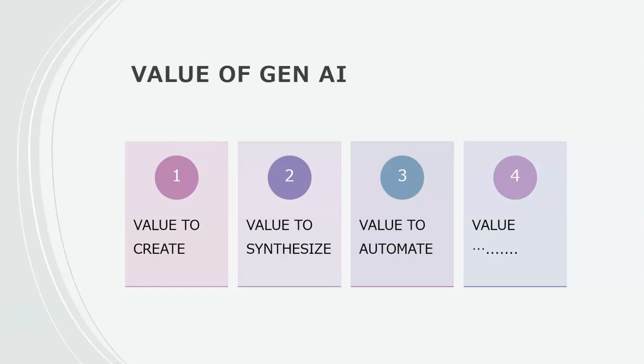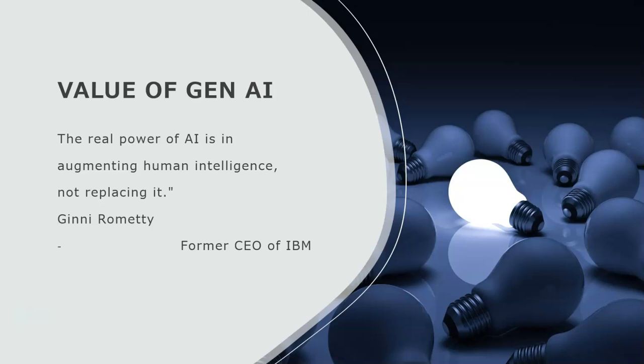So what is the main value of generative AI? First thing is the value to create, value to synthesize, value to automate, and whatnot. There are many more things. And one common thing about generative AI is that it is basically using text data, and it is making wonders with text data. And previously we had text data and we had the concepts of dealing with text data, and also we had some chatbots that were built.